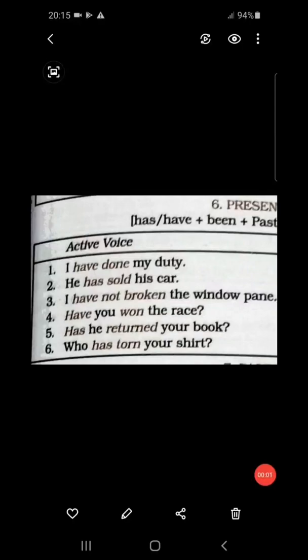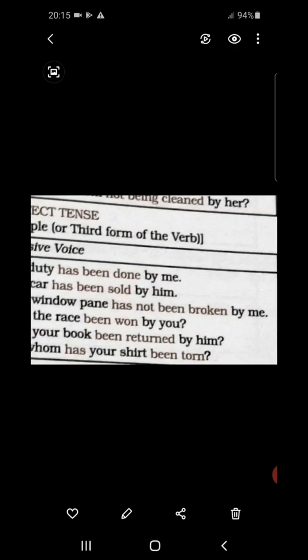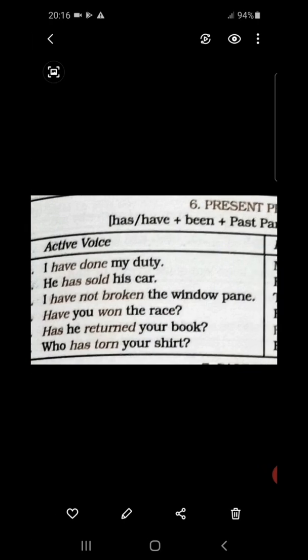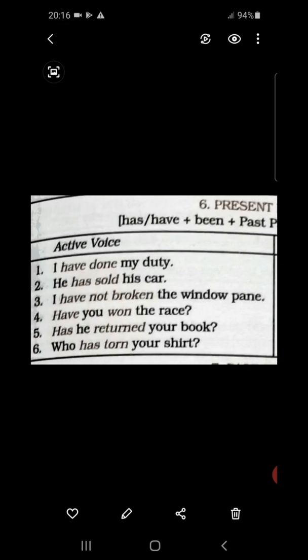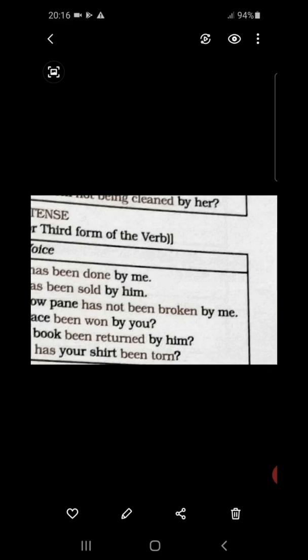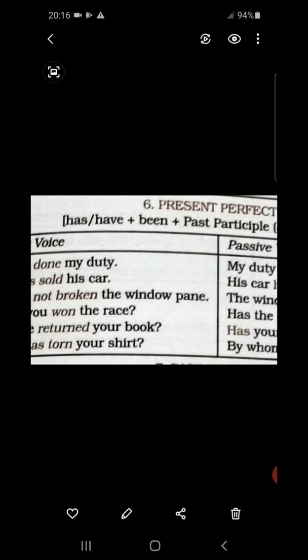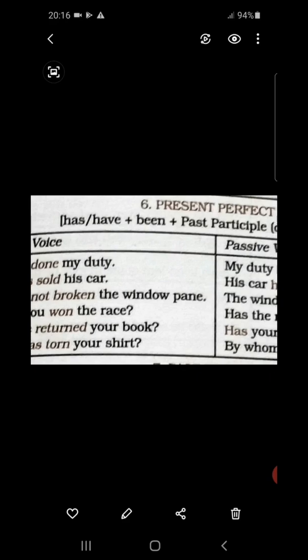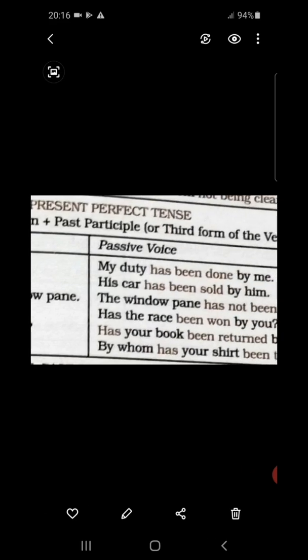3. I have not broken the window pane. The window pane has not been broken by me. I is going to the place of the object. The subject of the active voice is turning into the object of the passive voice. I is turning into me. The window pane, the object of the active voice, is turning into the subject of the passive voice. So it is coming at first.